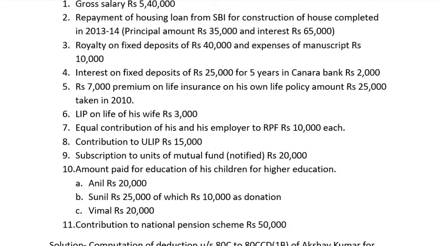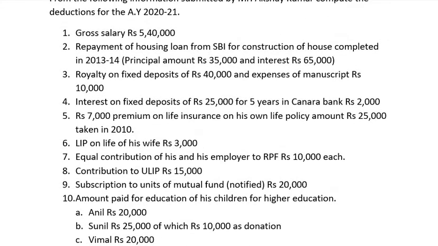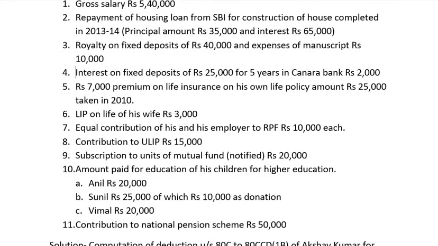The first point given to us in the sum is gross salary. We are not considering gross salary. We are just seeing the expenses, amounts deposited or invested, which can be used to calculate deduction under section 80C to 80CCD subsection 1B. If we are asked to find out the income, then we have to take this gross salary. But we are not asked to find out the net income, we are asked to find out deduction under section 80C to 80CCD subsection 1B.